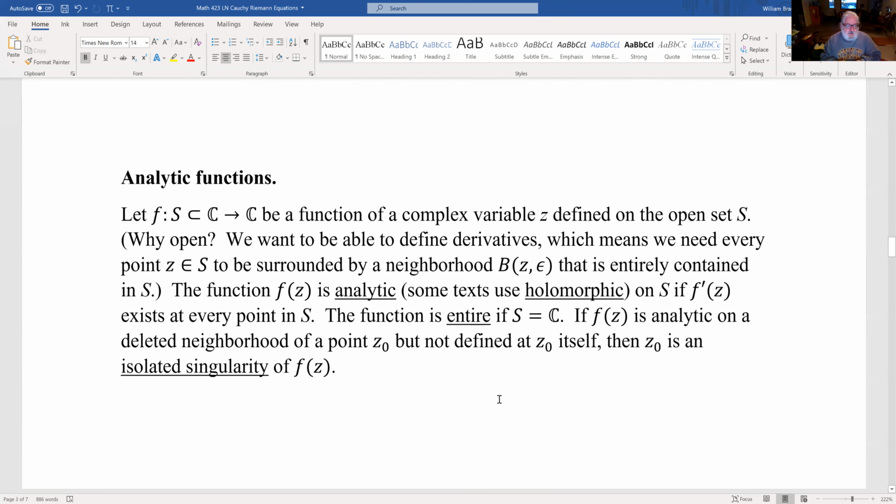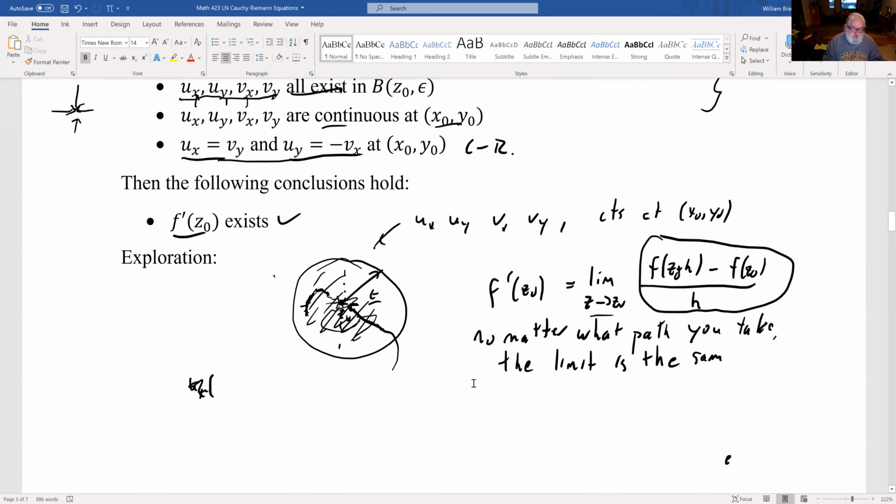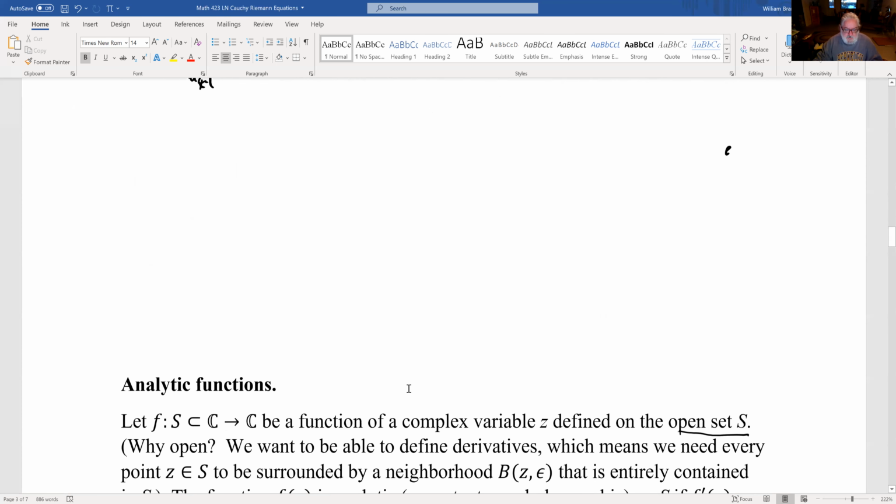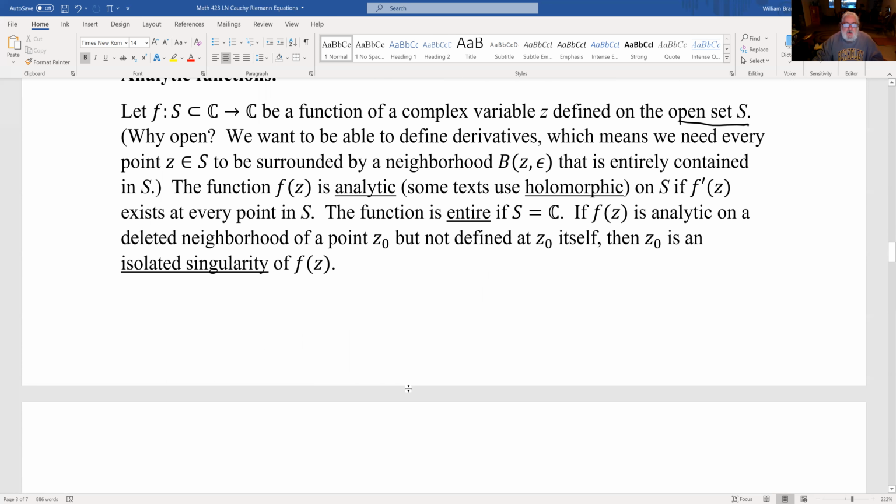So let a function from the complex plane to the complex plane be a function of a complex variable z, defined on an open set S. Why do we want to have an open set S? Well, we want to have derivatives. And what do derivatives need? A derivative needs a space around the point so that you can approach the point in every direction. And that's what it means to be open, right? There's a little ball, a disk, around that particular point. So every point in the set has to be surrounded by a neighborhood that is entirely contained in the set, so we can do the limits.